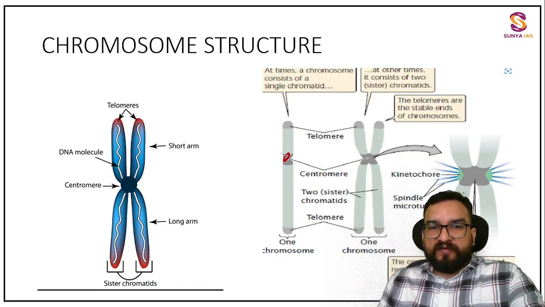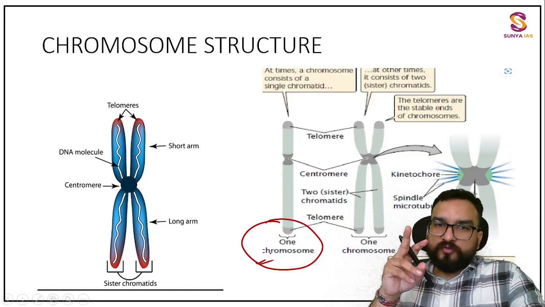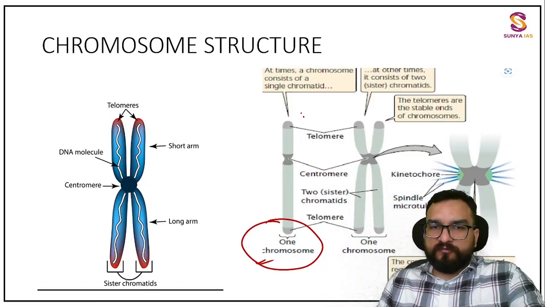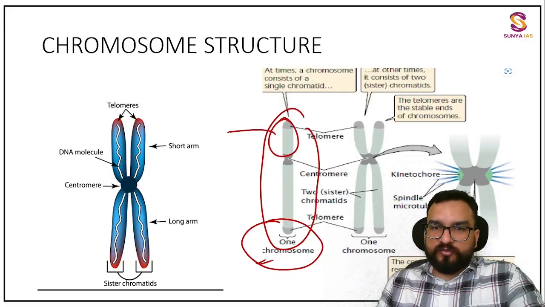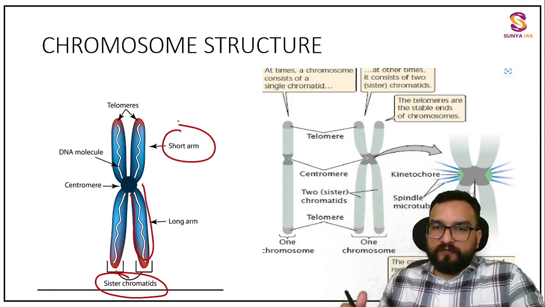This center you will be finding centromere written like this. Then you will be finding at the end telomeres. Both ends will be known as telomere. This is one chromosome. Chromosomes are naturally present in duplicated form. Two forms you will be finding. I'll be telling you all about it. One arm you understand, and this arm is known as chromatid. So over here you will be finding chromatid also. That's why it is written as sister chromatids. One arm is long, one arm is short. ये हम बाद में देखेंगे. Later on we will be finding.